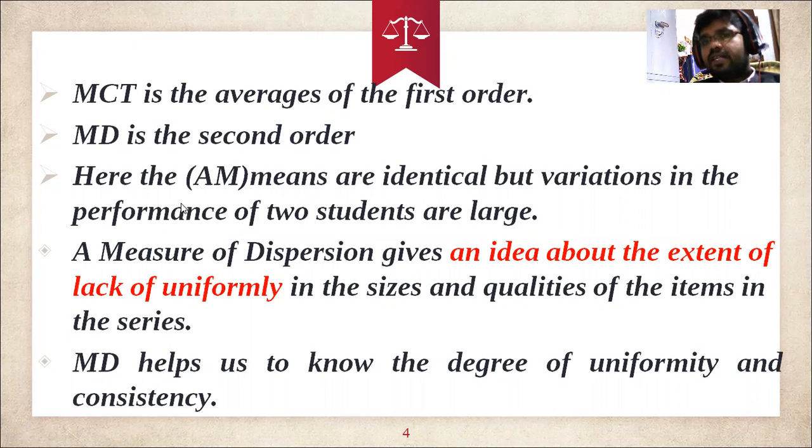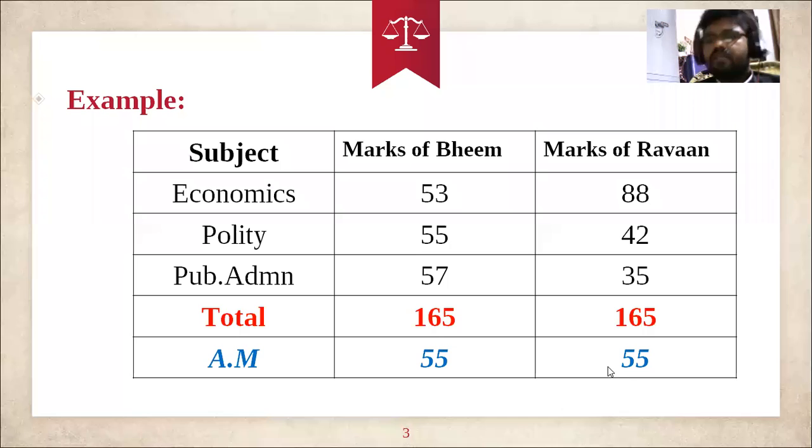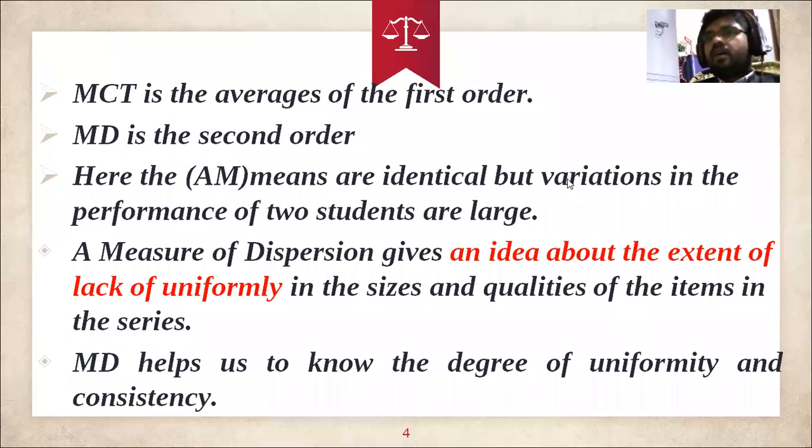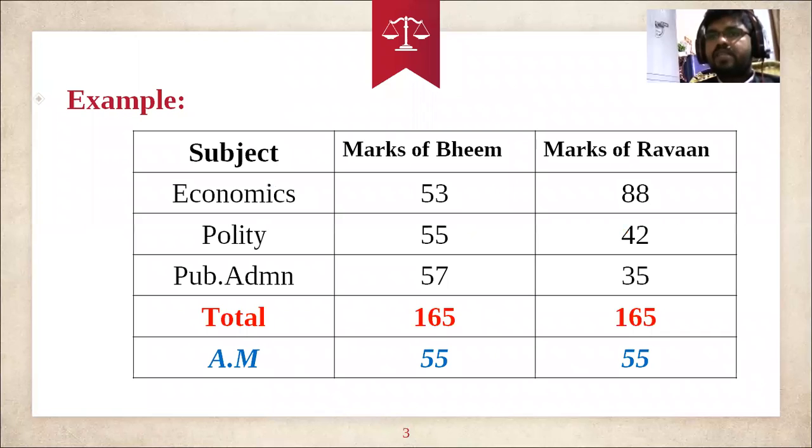Then, as we discussed, the arithmetic means are identical, nothing but the same. Whatever we have shown last time, the arithmetic mean is the same. That is identical. But the variation in the performance of the 2 students is large. When you observe 53 and 55, how much is the variation? The difference is only 2.